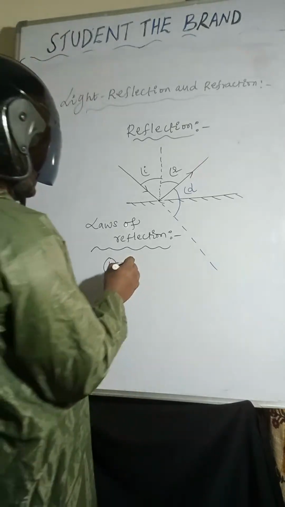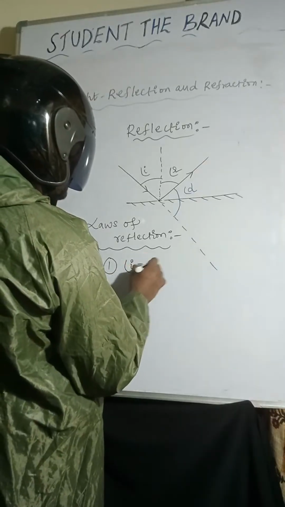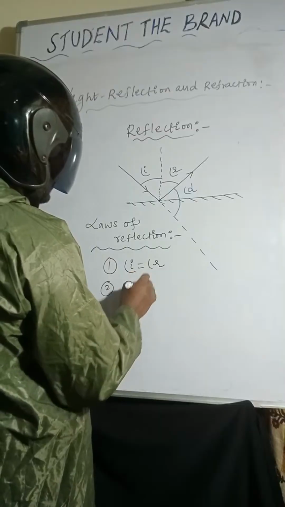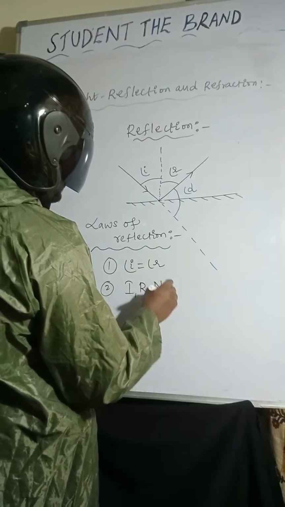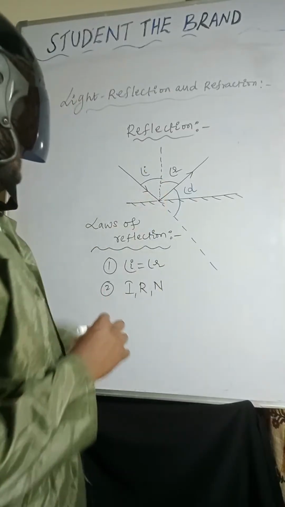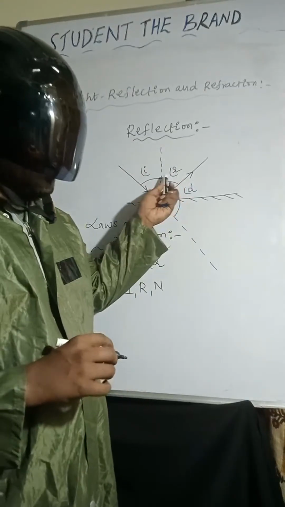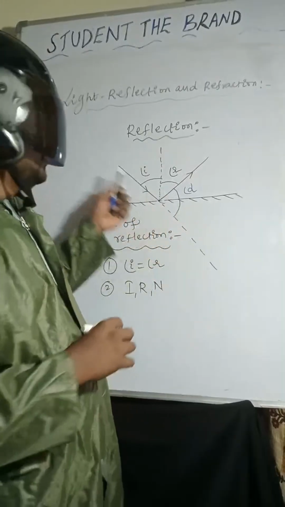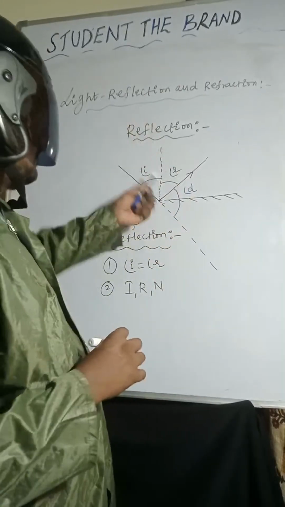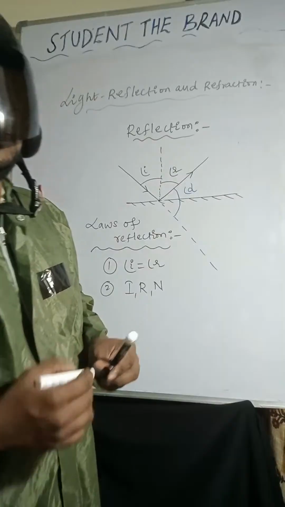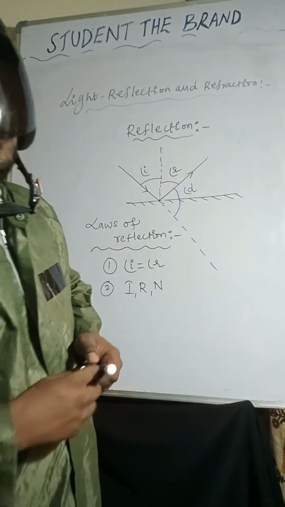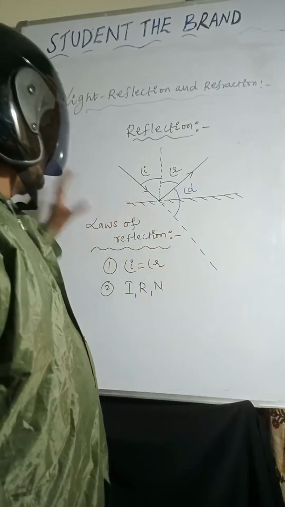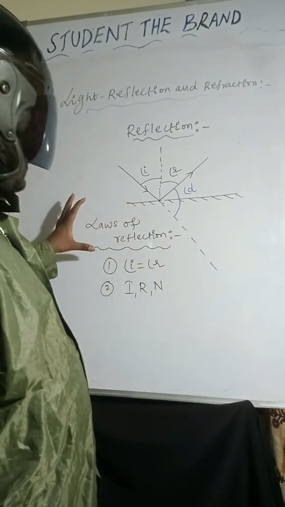The second one is: the incident ray, the reflected ray and the normal line lie in the same plane. I hope it is very clear. These are the laws of reflection.